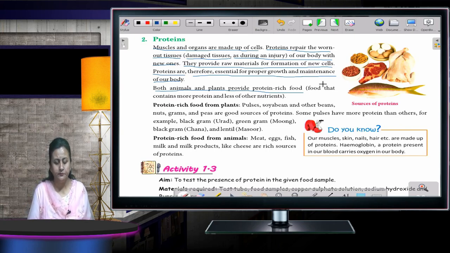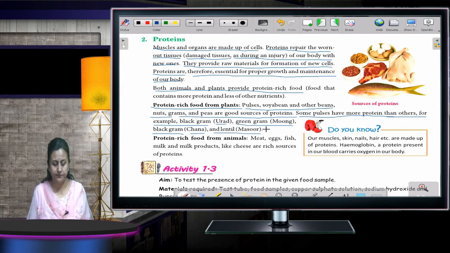Now, protein-rich food from plants. Pulses, soya bean and other beans, that is nuts, grams and peas, are good sources of proteins. Some pulses have more protein than others. For example, black gram, that is urad, and green gram, that is moong. Then black gram, that is chana, and lentil, that is masoor.